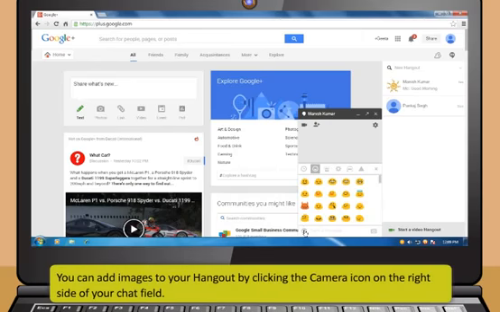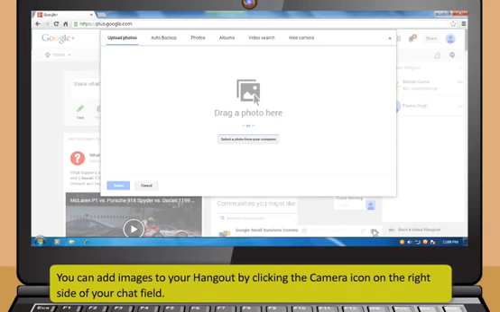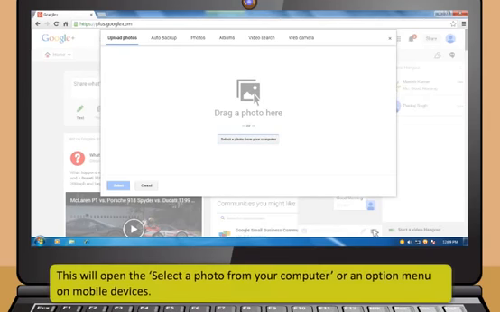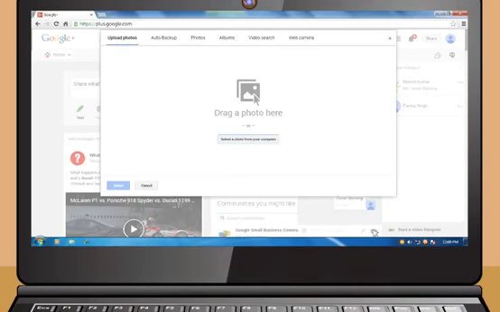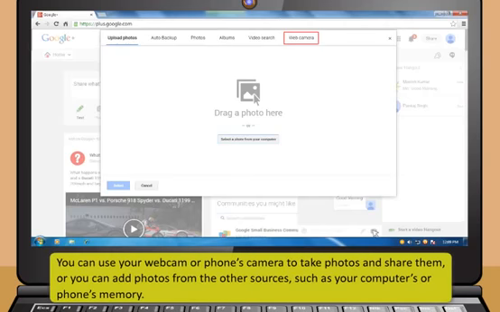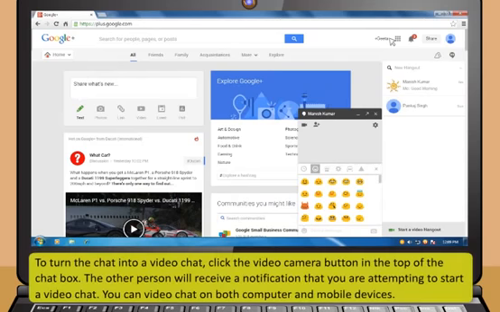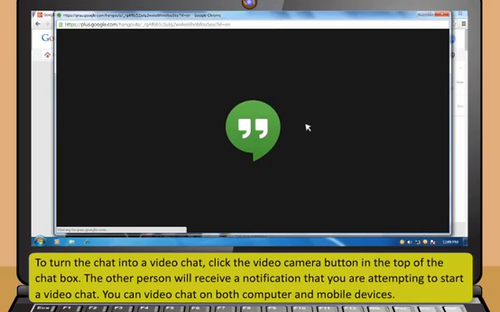You can add images to your Hangout by clicking the camera icon on the right side of your chat field. This will open the Select a Photo from your computer or an option menu on mobile devices. You can use your webcam or phone's camera to take photos and share them, or you can add photos from other sources, such as your computer's or phone's memory. To turn the chat into a video chat, click the video camera button in the top of the chat box.